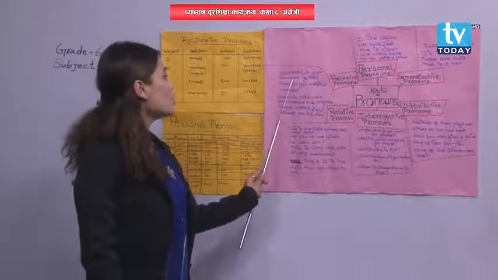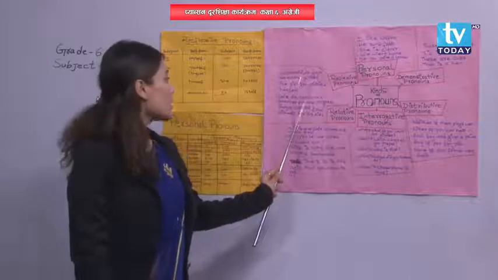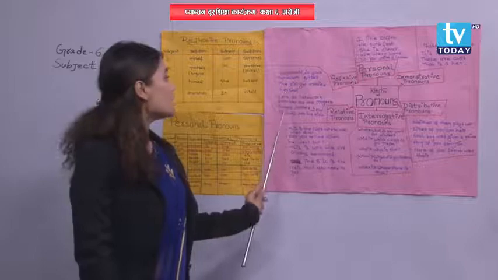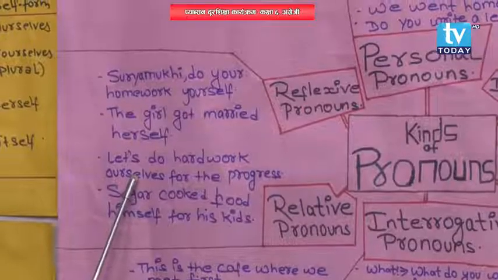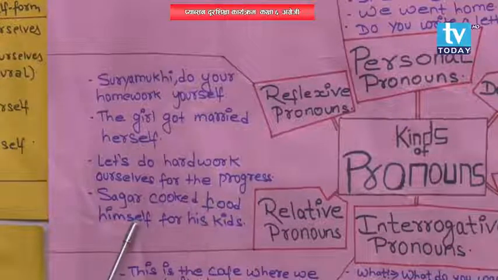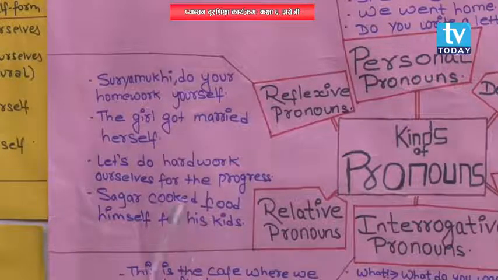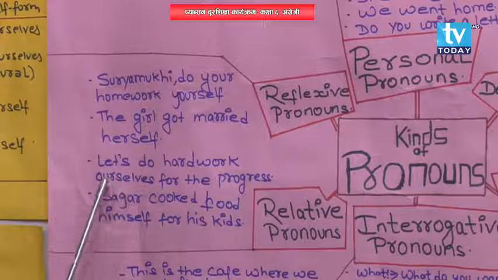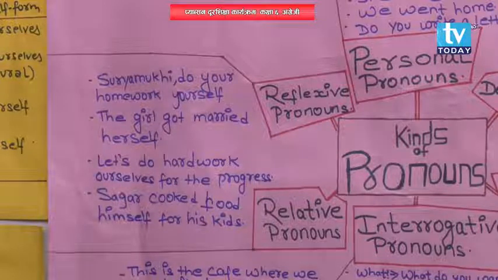Suryamukhi, do your homework yourself. The girl got married herself. Let's do hard work ourselves for the progress. Sagar cooked food himself for his kids. So, yourself, herself, ourselves, himself. These are a few examples of reflexive pronouns. Did you understand, my dear students?